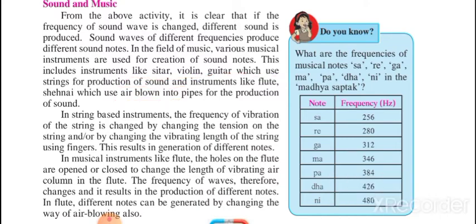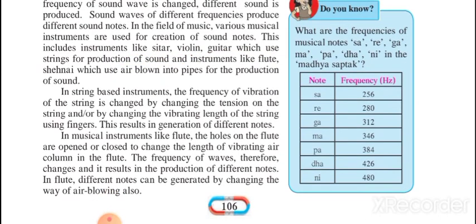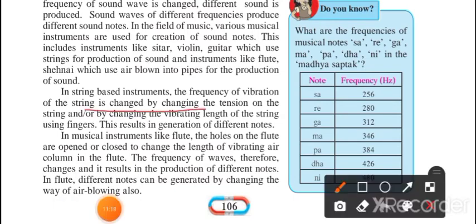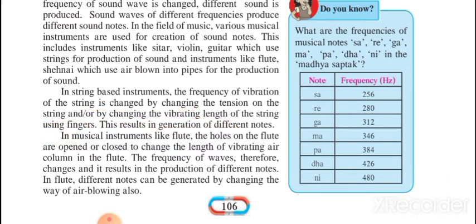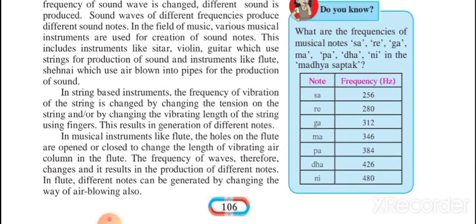In string-based instruments, the frequency of vibrations of the string is changed by changing the tension on the string or by changing the vibrating length of the string using fingers. This results in the generation of different notes. If you change the vibrating length, or change the tension of the string by applying a mass, then tension is created in the wire, and while applying mass you can change the tension of the string.